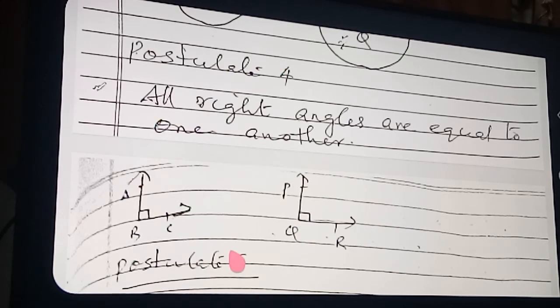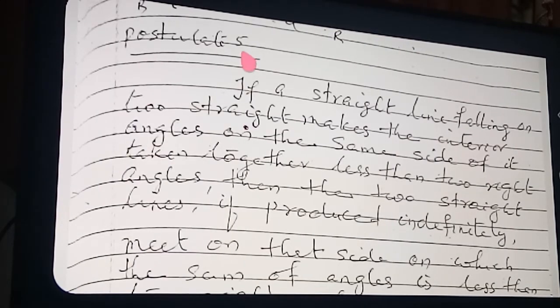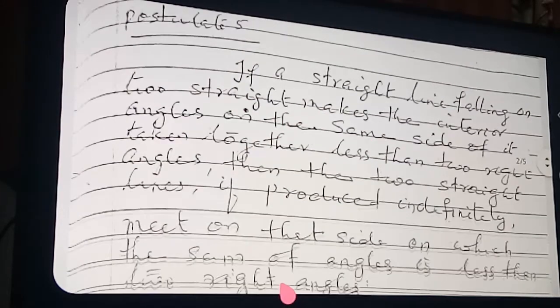Postulate number 5. Now all of you read this postulate. This is a big postulate and you read it properly.